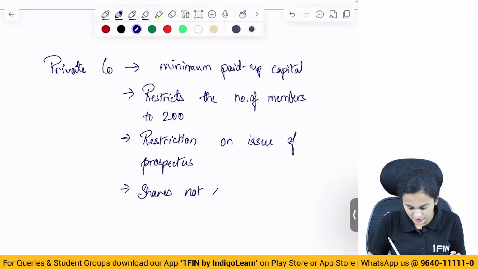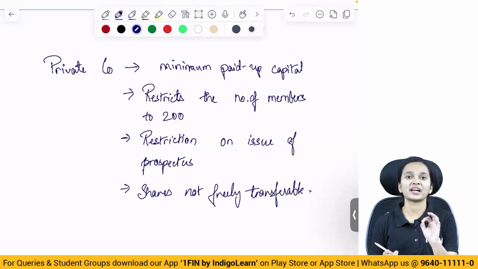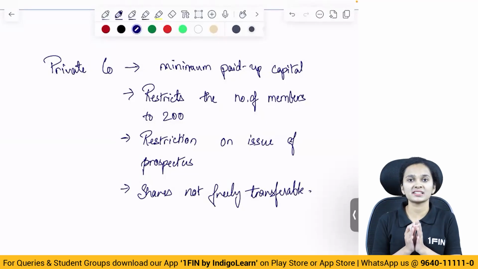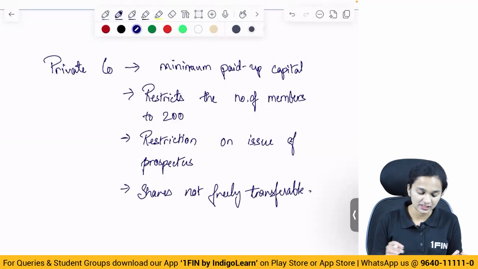Shares not freely transferable. So such a company is a private company. Such a type of company is a private company.